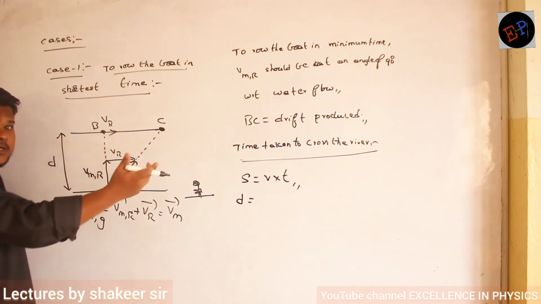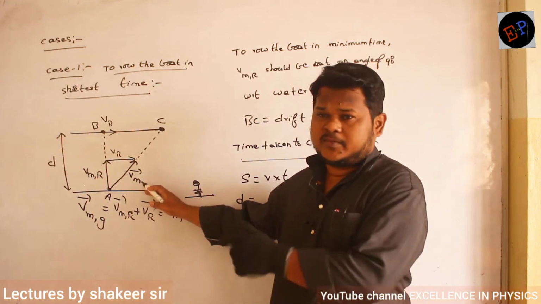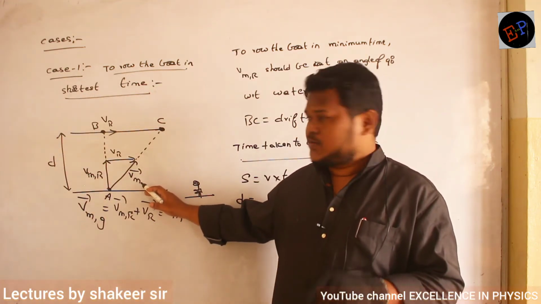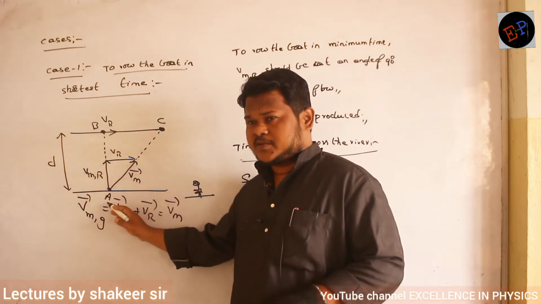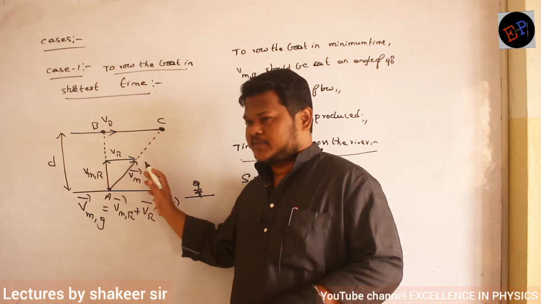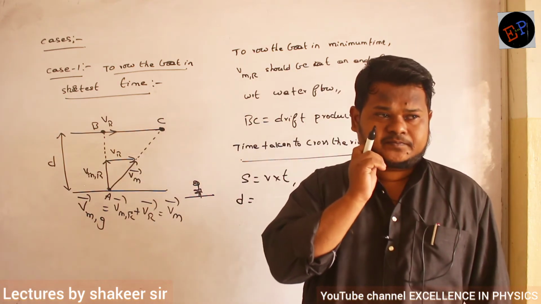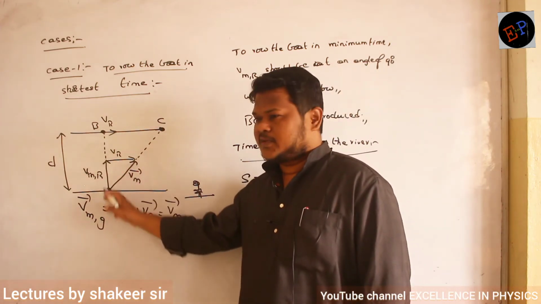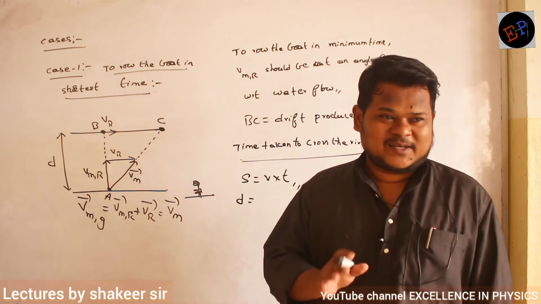Which velocity helps in crossing the river? This is the resultant velocity, you leave that one. So the boat is under the effect of two velocities, no? One is the velocity of man with respect to river, another is the velocity of river. Out of these two, which is responsible for crossing the river? This velocity is responsible for crossing the river. Take that one, not the total velocity. Are you able to understand?